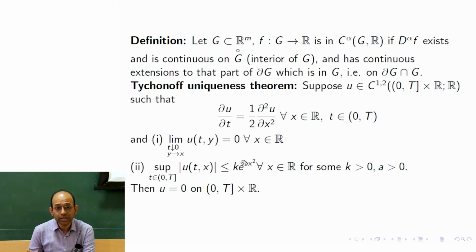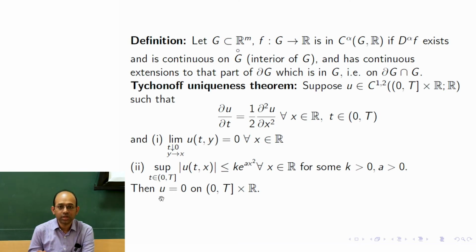We are going to see later why we need this, but for the time being we consider a problem where you solve the heat equation, it has this initial condition, and it has this growth property. If you satisfy all these things, then we can assert that u is the zero function, the trivial solution, because if you put 0, it solves trivially.